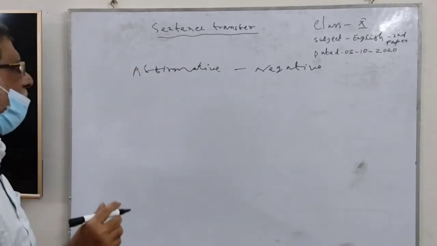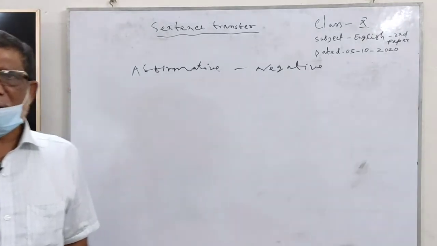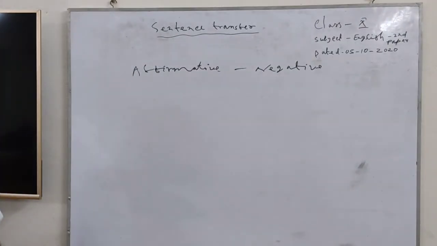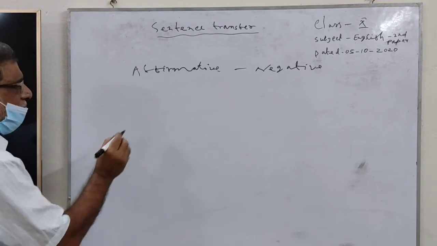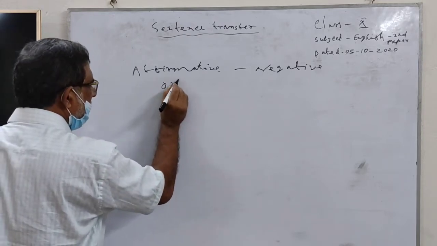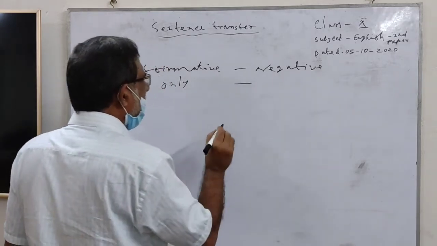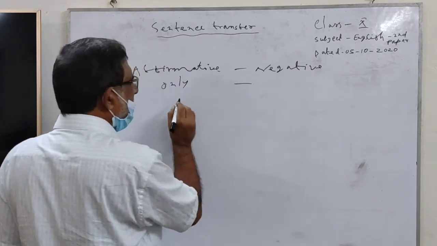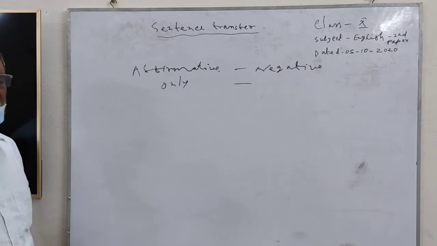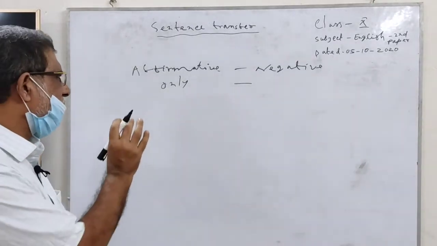you can see here, affirmative sentence, negative sentence. Now we are going to find out some signs. As for example, affirmative sentence, only. This is only an affirmative sign. What is the negative sign for only?